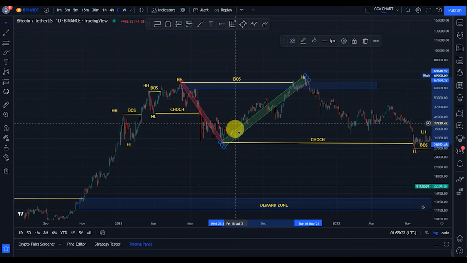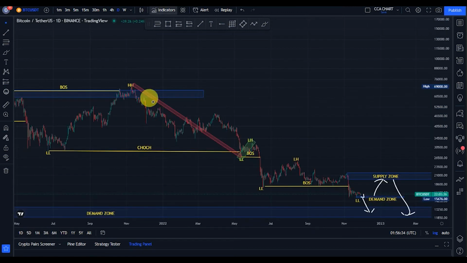So now, after the break of structure to the downside, we expected a pullback. The bulls came back, took price from $28,000 and pushed it back to about $69,000. Guys, remember, that's the all-time high for Bitcoin to date. And sure, guys, we're expecting the pullback after that break of structure to the upside. We got another break of structure to the downside. The bears took price from that $69,000, broke structure back to the downside, took price back to about $26,000.